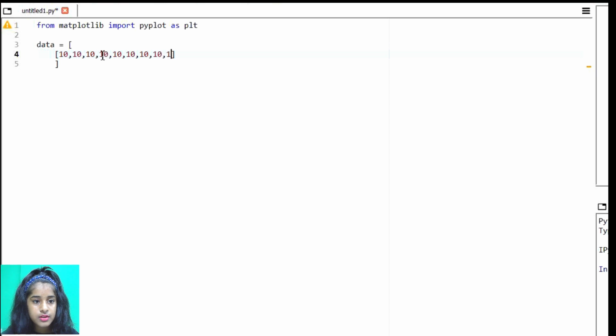Seven, 8, 9 and 10 and 11. So let's check again if we have put 11 columns. Yes, we have put 11 columns. Now we have to put 10 rows. So I'm going to say comma, come down, put another bracket, and do the same thing.